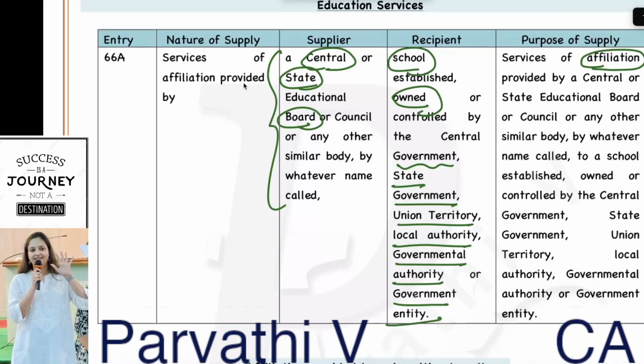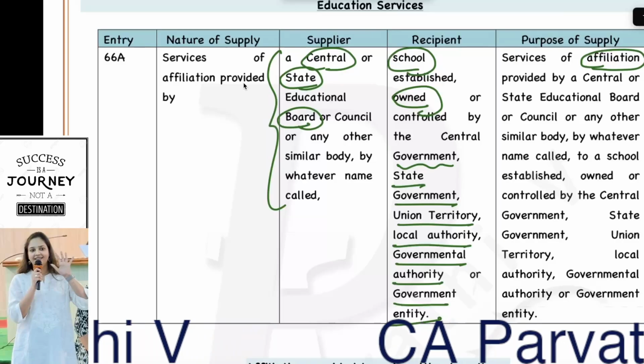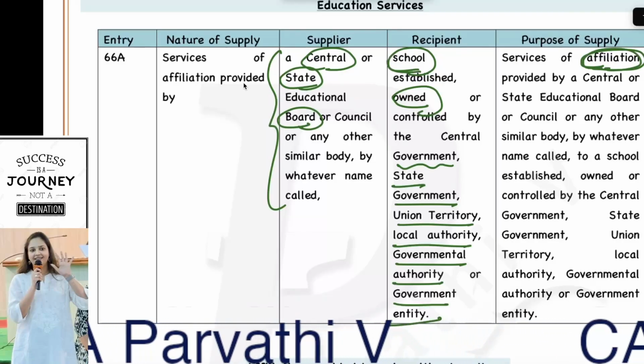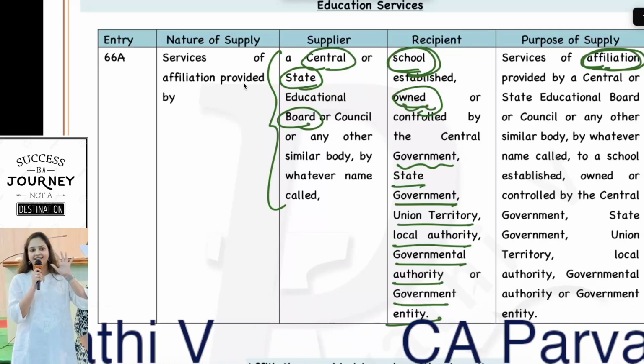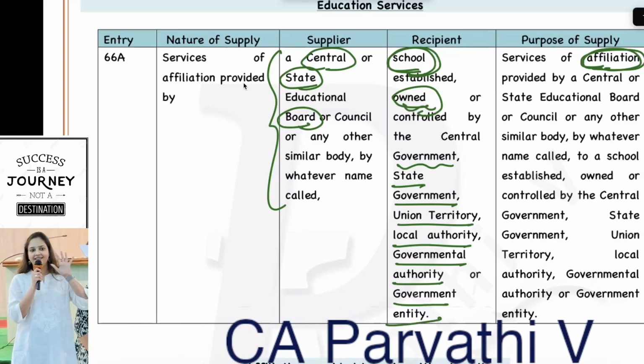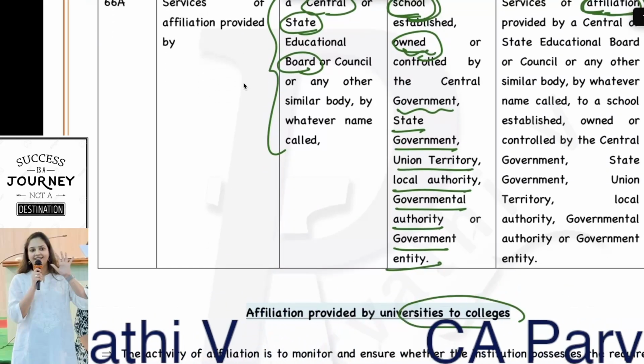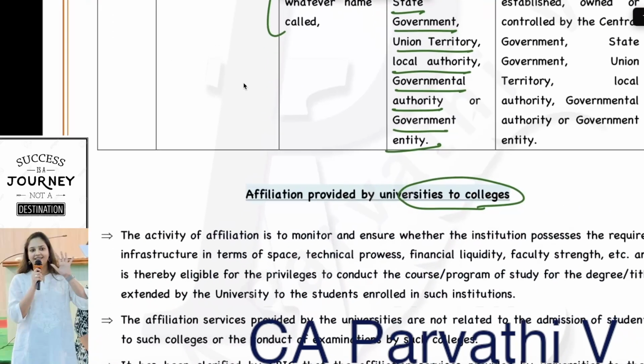Now, they have exempted that supply, but remember, affiliation services are exempt only if provided to a school which is owned by government. If it is to a private school, it is not exempt, it is still taxable. Or if it is to a college, then also it is taxable.